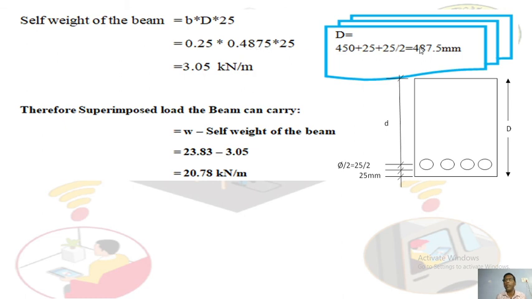This value divided by 1000, because 1000 mm is equal to 1 meter, and multiply by the unit weight of concrete, that is 25. So you got 3.05 kilonewton per meter. Now therefore the superimposed load which the beam can carry is W minus self weight of the beam, 23.83 minus 3.05. You got 20.78 kilonewton per meter. The beam can carry 20.78 kilonewton per meter. This is the final answer.